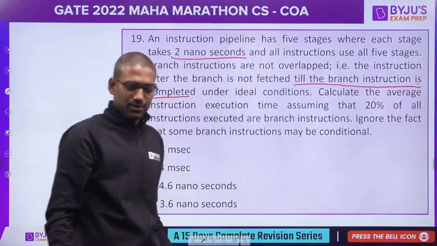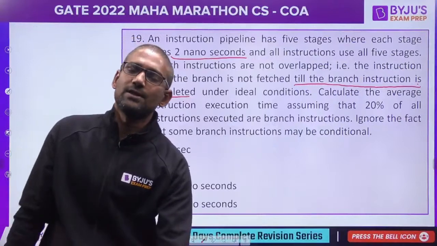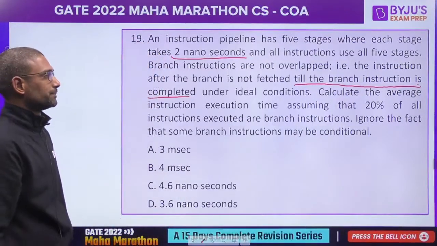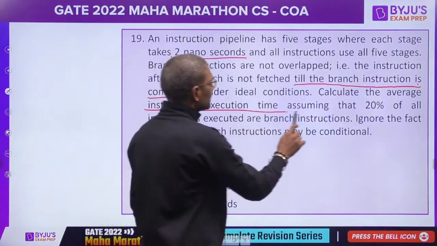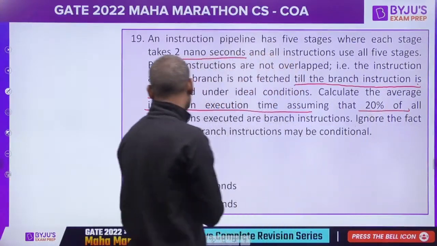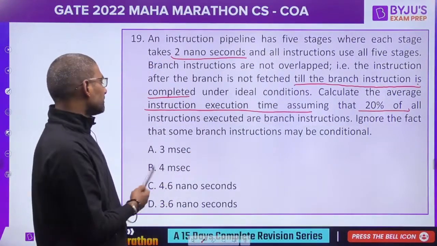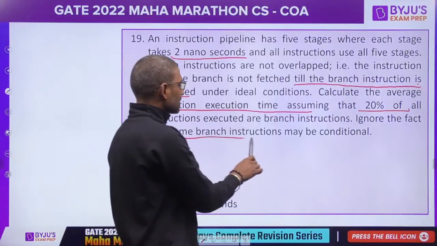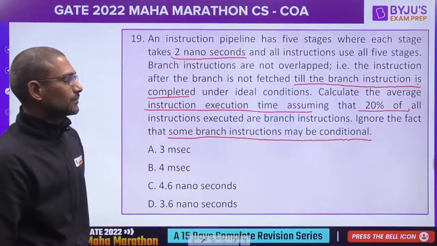Once the branch instruction is taken, till it gets completed, the other instruction is not fetched. Okay. Calculate the average instruction execution time assuming 20% of the instructions are branch. Ignore the fact that some branch instructions may be conditional.